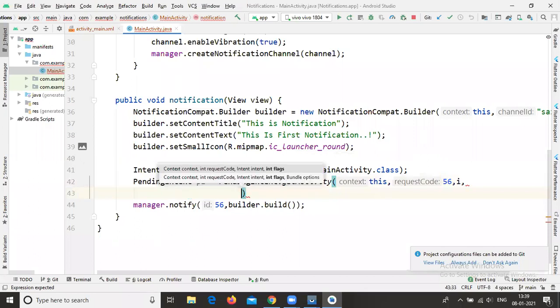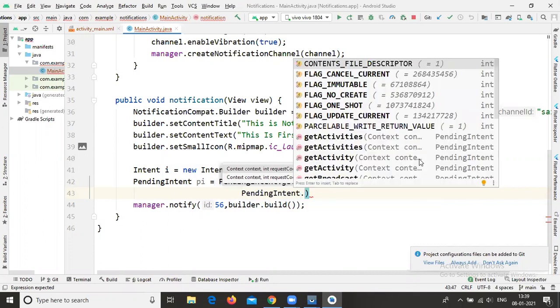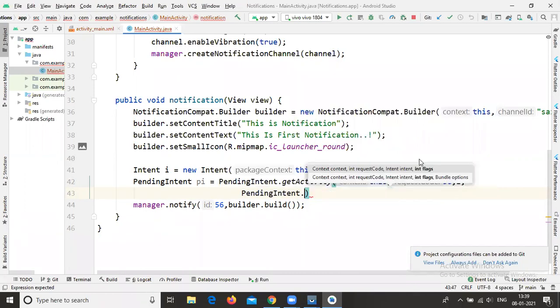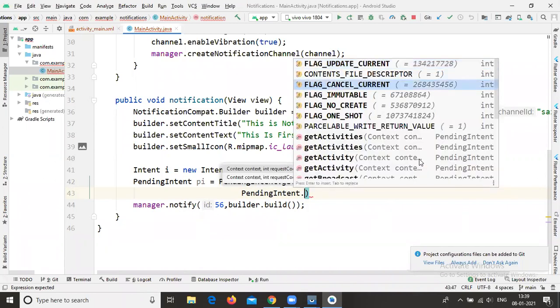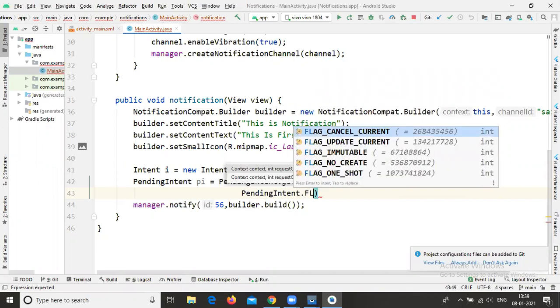Flags means PendingIntent dot, so FLAG_UPDATE_CURRENT or FLAG_UPDATE_ONE_SHOT or FLAG_NO_CREATE. So you can choose anything. Here I'm selecting FLAG_UPDATE_CURRENT. In case you want to observe any IDs, this is a string, but in your parentheses it is called an integer. So that's why here I'm calling FLAG_UPDATE_CURRENT.